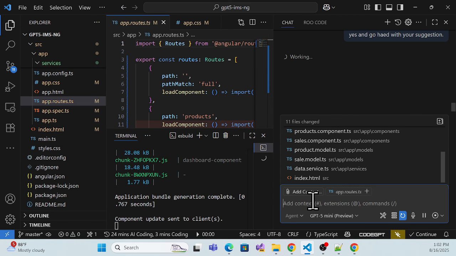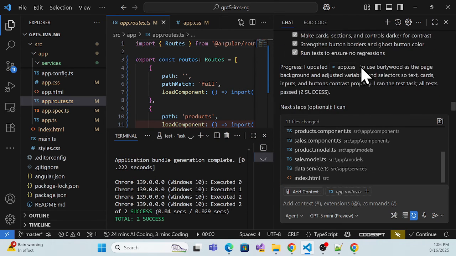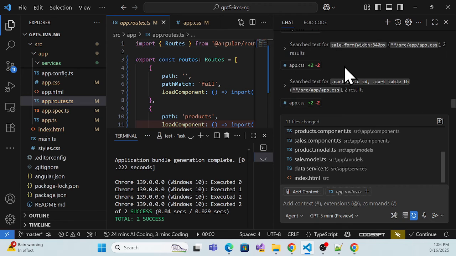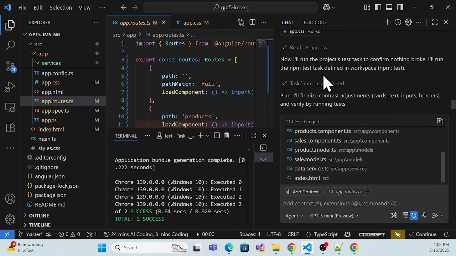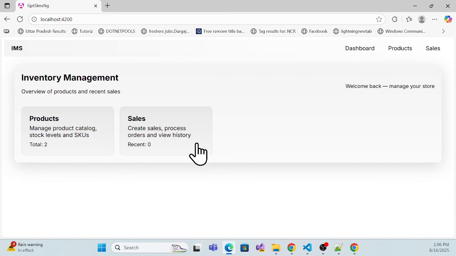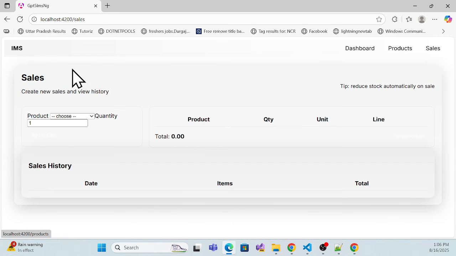Okay, finally see, I'm just changing everything. He just changes everything, and let me check the final look. I think it's changed a little bit over here, but the background is still the same. There's no change for the background.